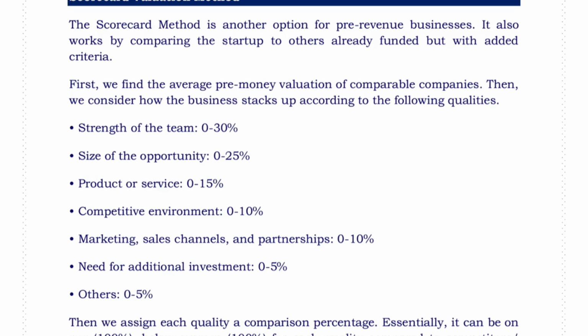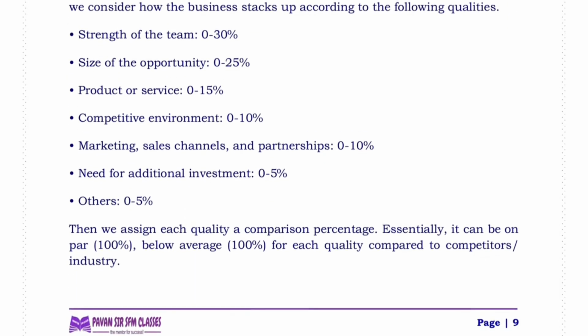Then we consider how the business measures up according to the following qualities: strength of the team, size of opportunity, product or service, competitive environment, marketing, sales channels and partnerships, need for additional investment, others. Then we assign each quality a comparison percentage. Essentially, it can be on par at 100%, or above or below 100% for each quality compared to the competitors or industry.